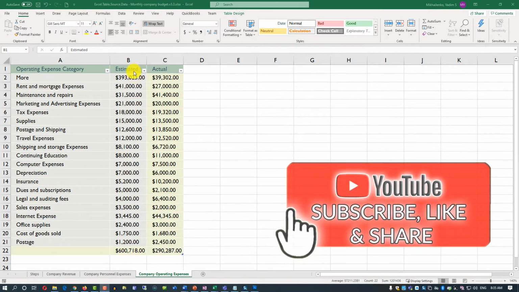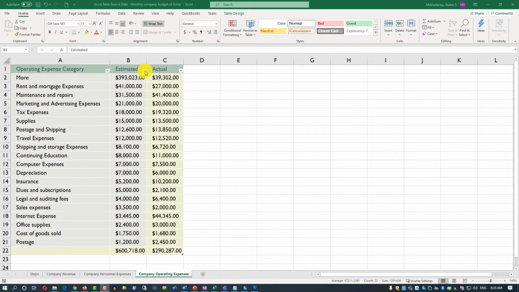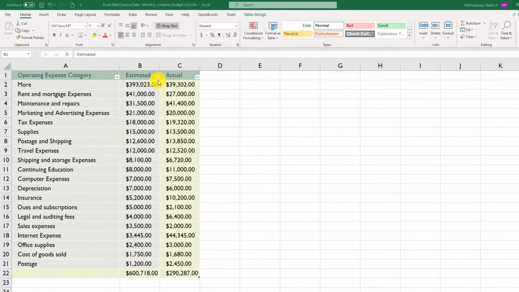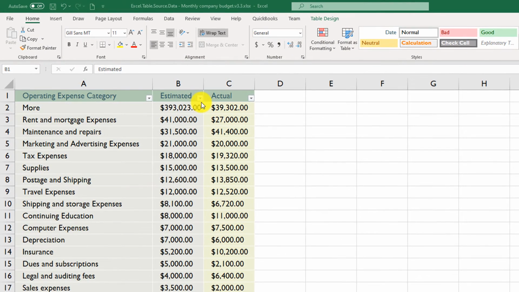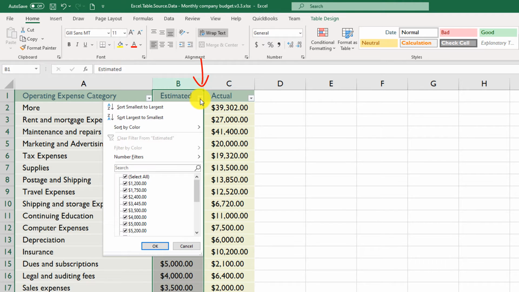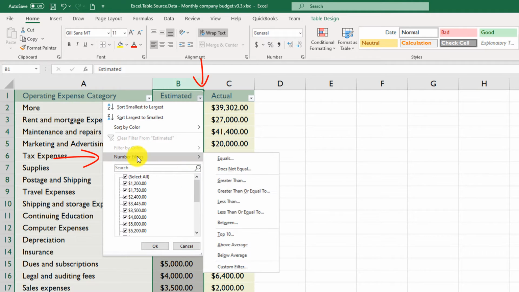Sometimes you may need to have more flexibility, and you may need to be able to sort and find values that are larger than a certain amount. To use this capability, you click on the column for which you would like to apply this sorting. You click on the drop-down box, click Number Filters, and select the appropriate filters. For the business problem we're trying to solve, the most valid method will be Greater Than.